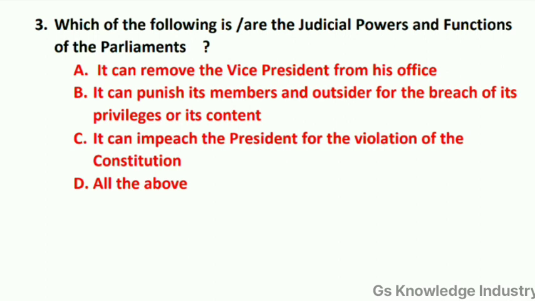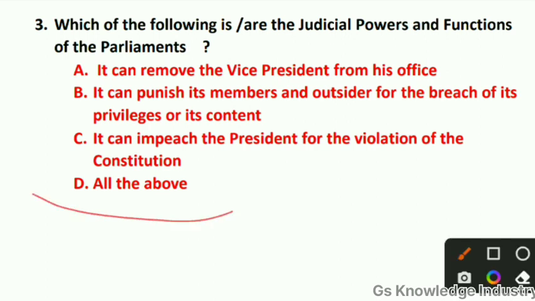Here the correct answer is option D, all of these. Which of the following are judicial powers and functions of the Parliament? It can remove the Vice President from his office, it can punish its members, and it can impeach the President, right?